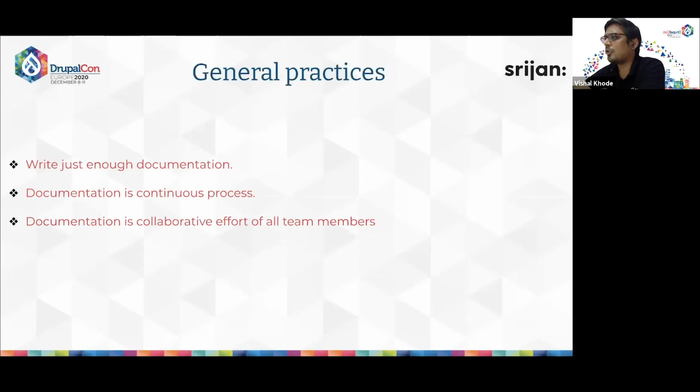And next is that documentation is a continuous process. So yes, documentation is an ongoing process. This means that we should keep our documentation up to date. It is very important because if documents are not updated periodically, they lose their value.